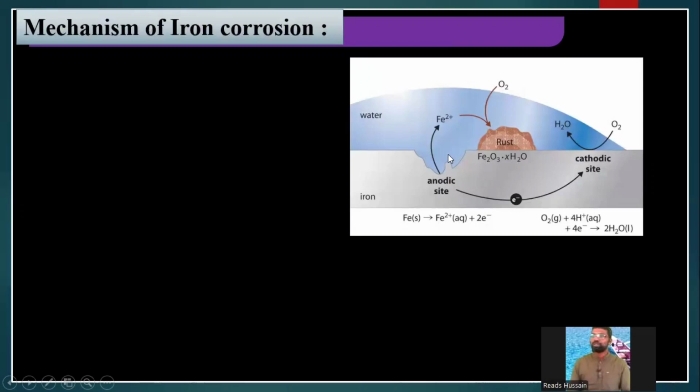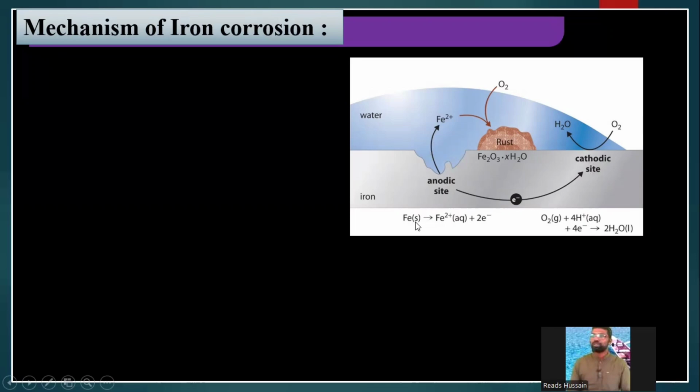See here, this is some iron object. So at this space, anodic site, oxidation takes place, and loss of electrons. So electrons will be lost. Fe gives Fe plus 2, 2 electrons. So these electrons will move from that site to another site. That site is called cathodic site. Getting my point? Here some iron atoms. This is iron. This is completely iron. On this spot of iron, a huge number of iron atoms will be there.